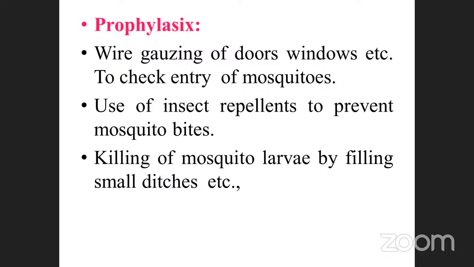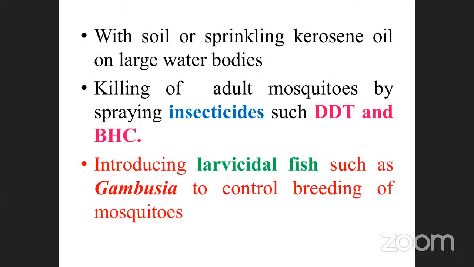Killing of mosquito larvae by filling of small ditches, etc. Mosquito larvae, how will you kill them? So many precautions are there. See that, with the soil or sprinkling kerosene oil. As a prevention method they use kerosene oil mixed with water, and also they give smoke-like structures that they spread.